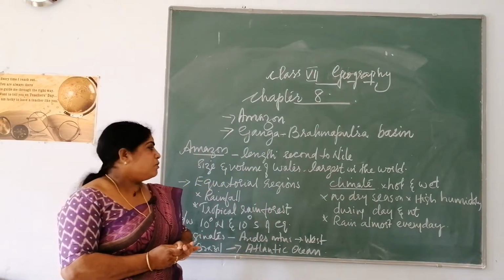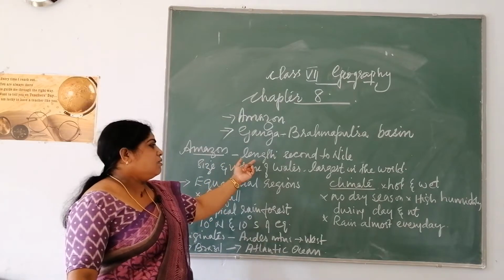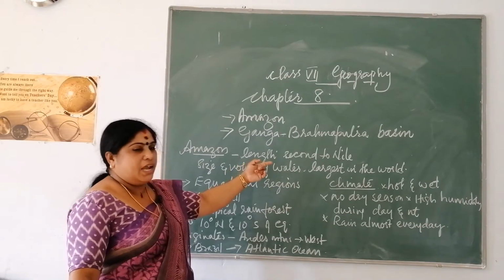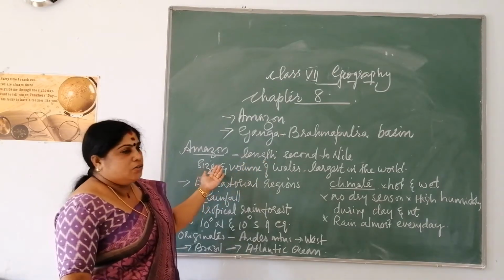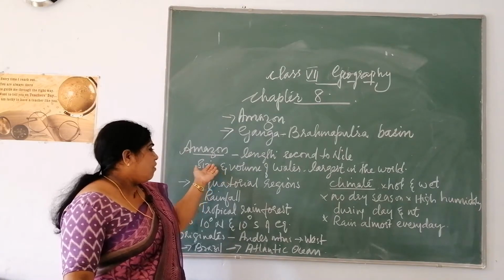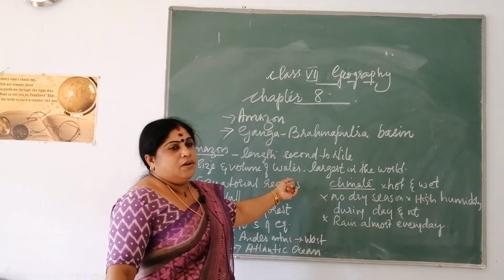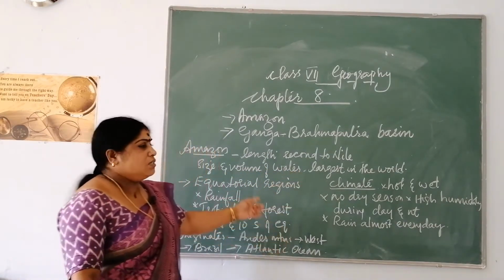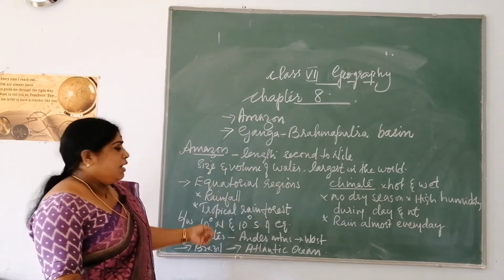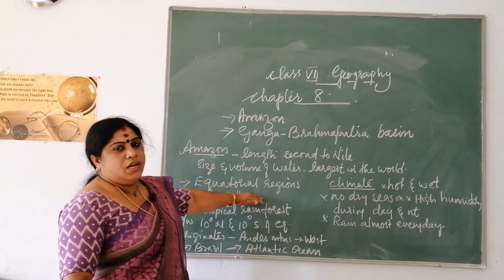Talking about the Amazon, in length it is the second largest river after river Nile, and related to size and volume of water, if we make a study of the Amazon, it is the largest in the world. So Amazon is the largest river in the world in size and volume and the second largest in length. And river Amazon is found in the equatorial regions.